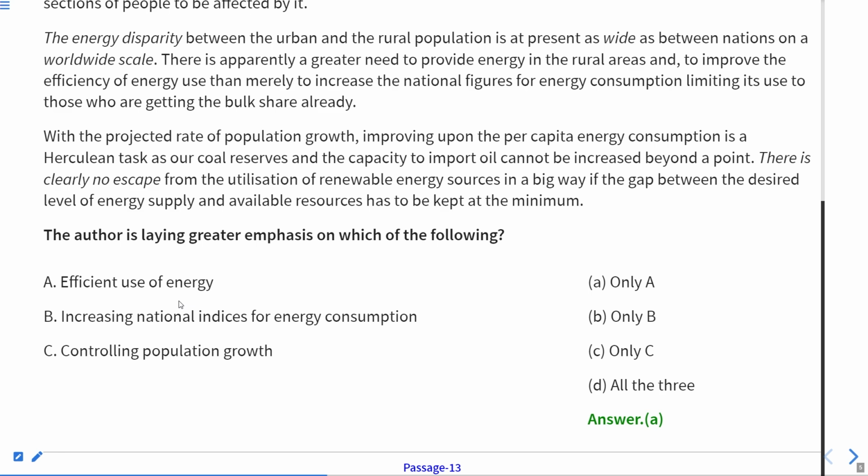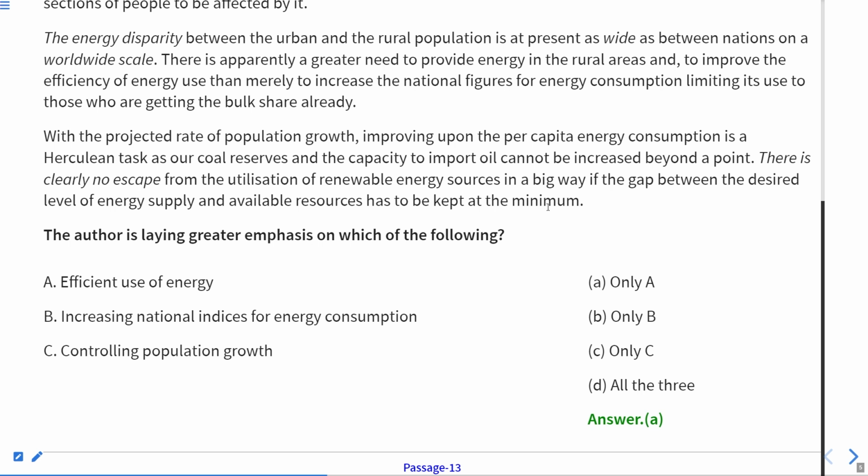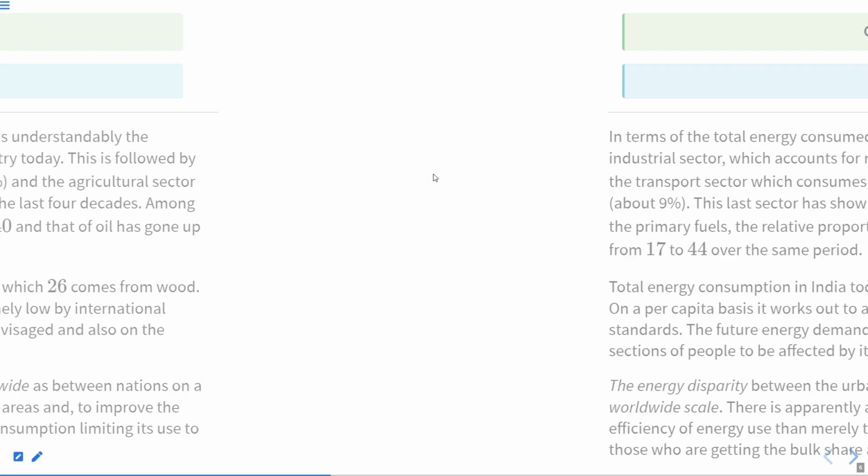That is only A. As you can see here as well, it is written national figures for energy consumption. Though they are saying increasing national indices, they are saying increase the national figures for energy consumption, limiting its use to those who are getting the bulk share already. So this does not verify this line. Therefore, only A is the correct answer. Now let us move to the next one.